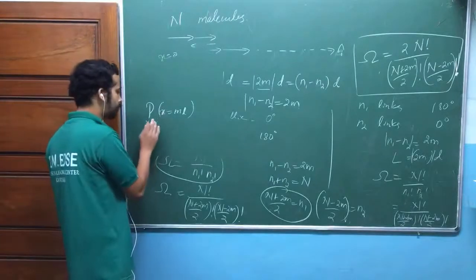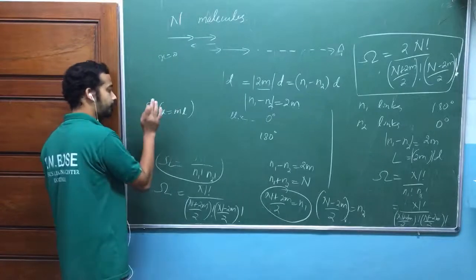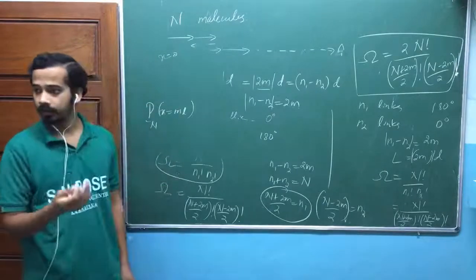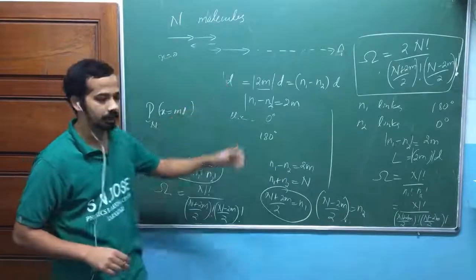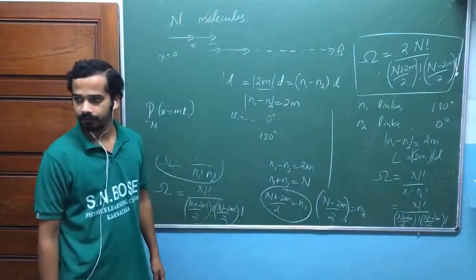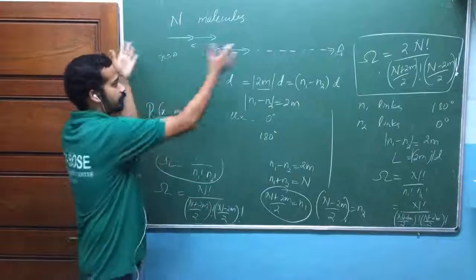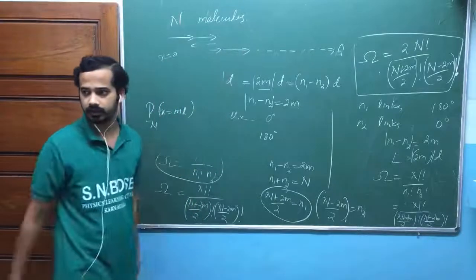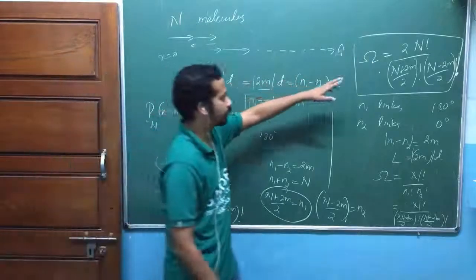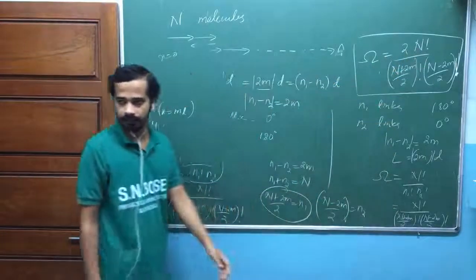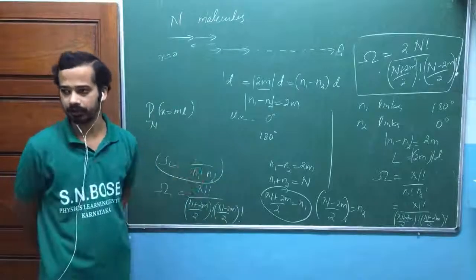You have taken the probability for positive x as different from the probability of negative x. That's why we are not multiplying by factor 2 over there. But here, positive displacement or negative displacement doesn't matter for the length of the whole chain. That's why the factor 2 came. Either displacement can be along the positive or negative x-axis; only the total length matters.